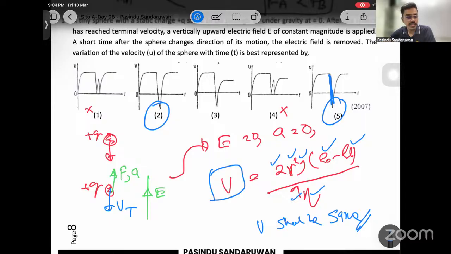In the other one, it is not a linear variation because it was an object reaching a terminal velocity, right? Any object which is reaching a terminal velocity has changing accelerations. So it cannot be linear. So the final answer is answer 2. Any object reaching a terminal velocity is having changing accelerations.